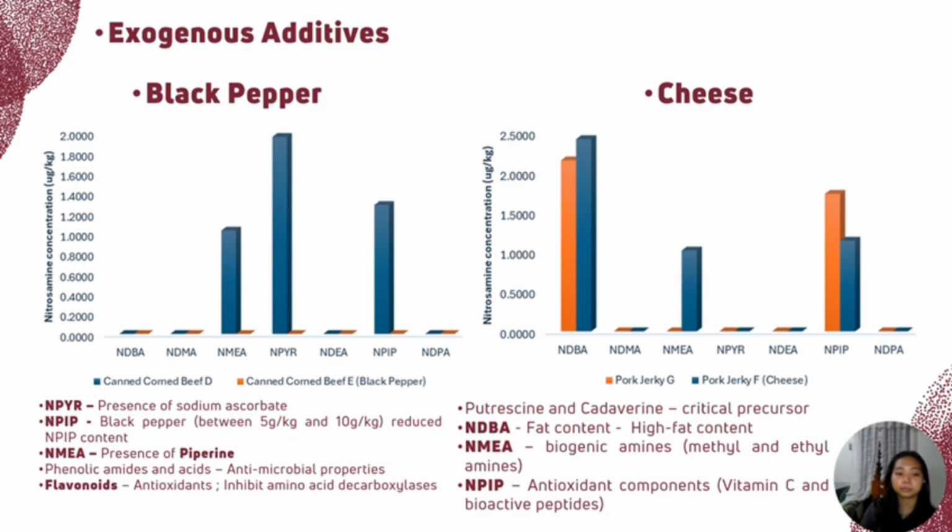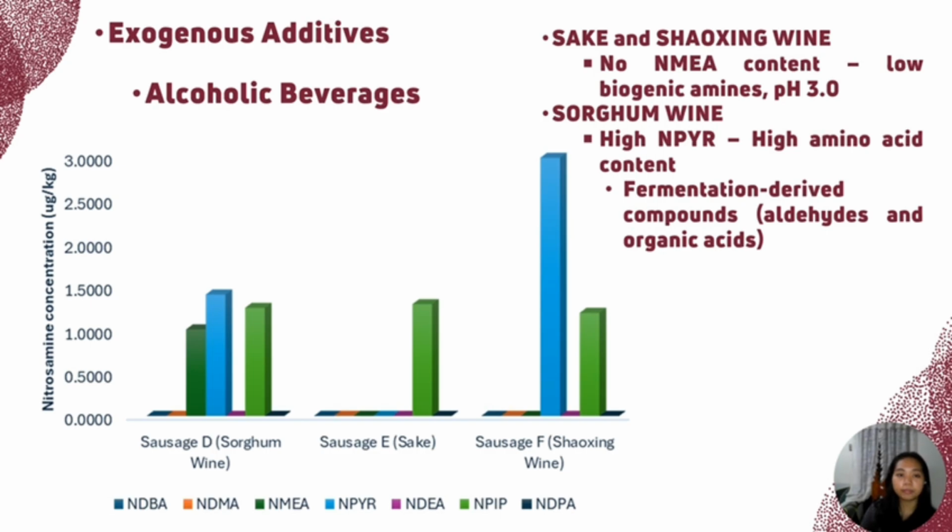Next is the alcoholic beverage. While some beverages may promote nitrosamine formation due to ethanol and reactive nitrogen species present, others may inhibit it through antioxidant and pH modulation. In a prior study, alcohols such as ethanol and methanol inhibited the formation of NDBA and DPA from sodium nitrite at pH 3, but promoted their formation at pH 5.